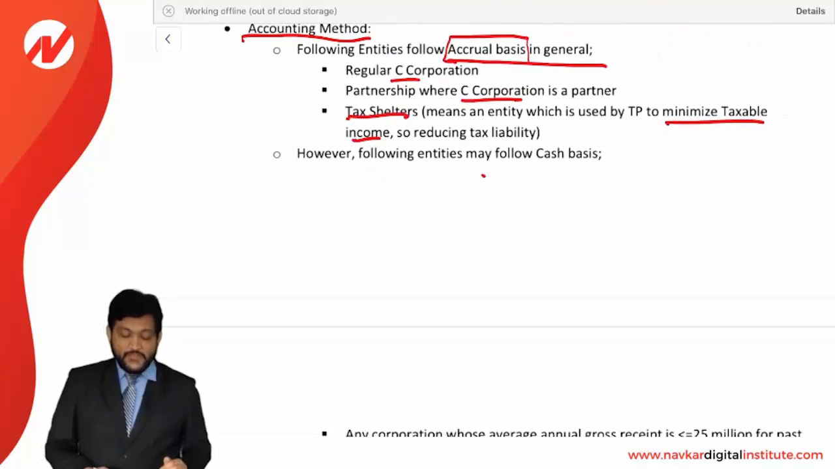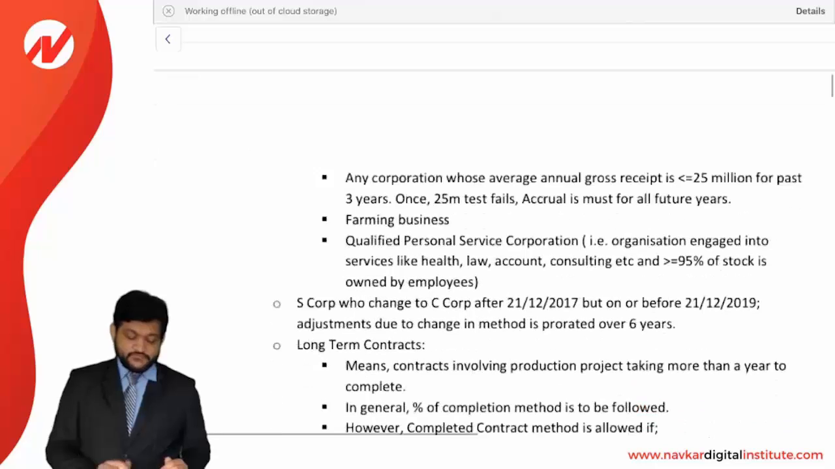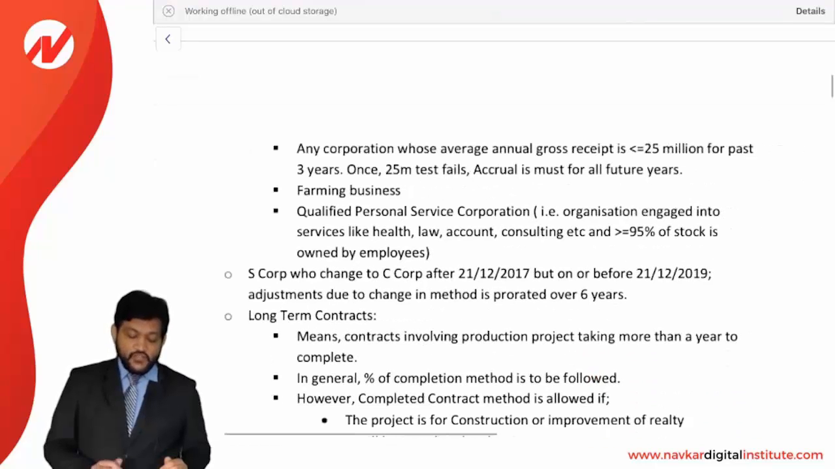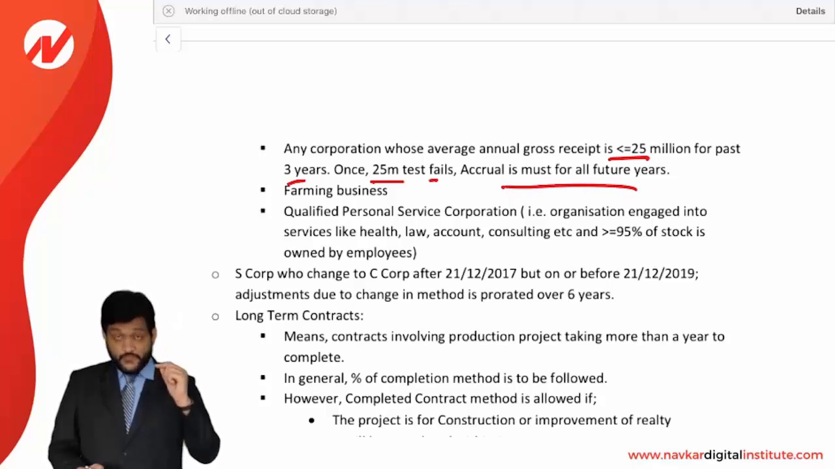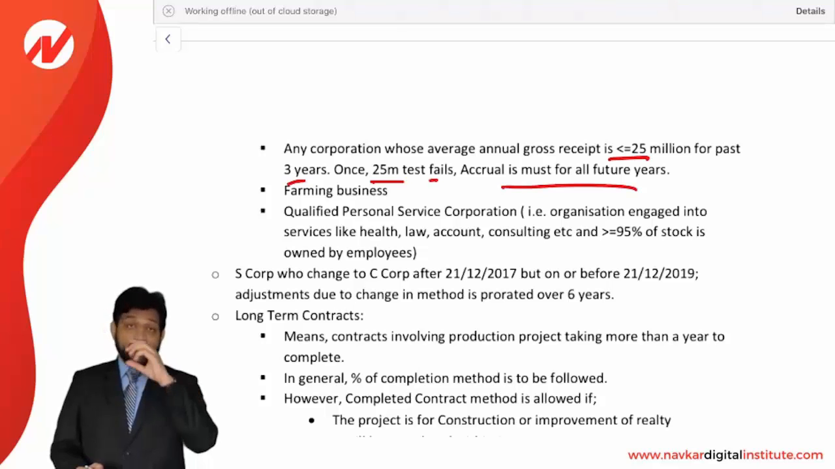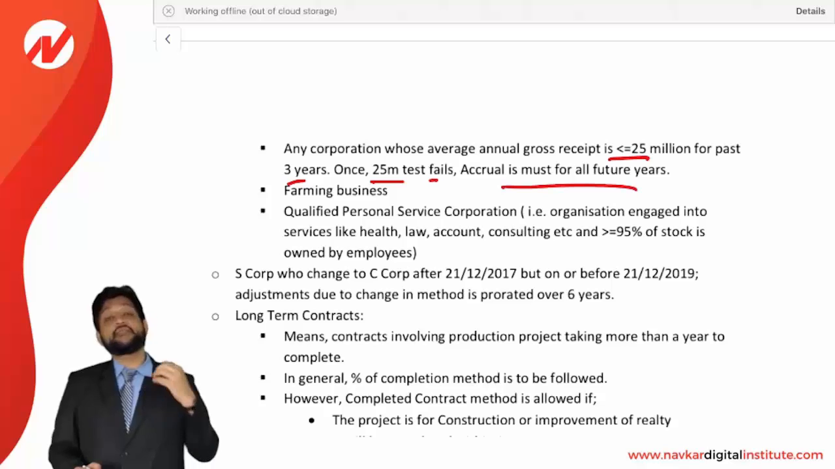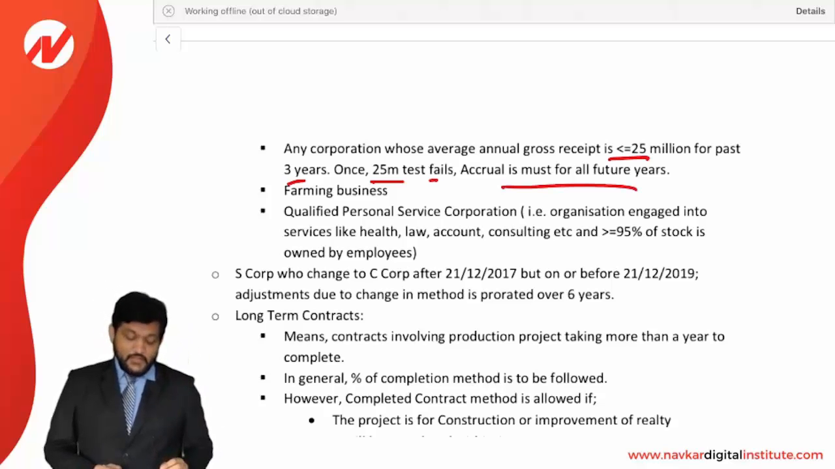However, the following entities may follow cash basis. Any corporation whose average annual gross receipts are less than or equal to 25 million for the past 3 years, and once the 25 million test is failed, accrual is a must for all future years. If any entity's average receipts are less than or equal to 25 million in the past 3 years, then they can follow cash basis. But if the 25 million test is failed, then you need to follow accrual for all the years. Farming businesses can follow cash basis.